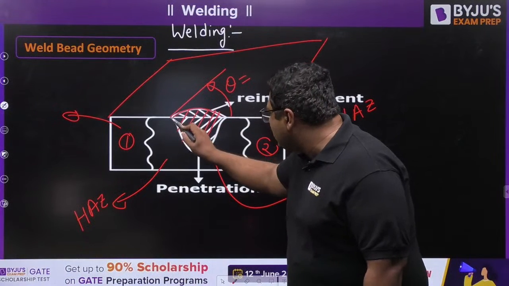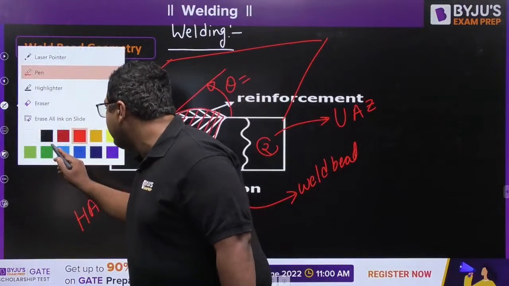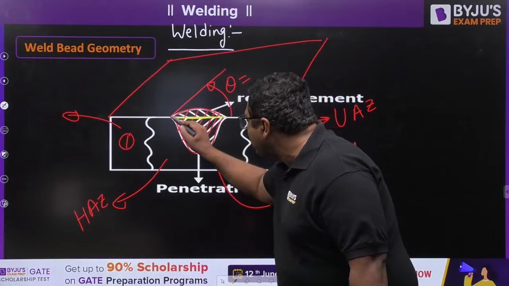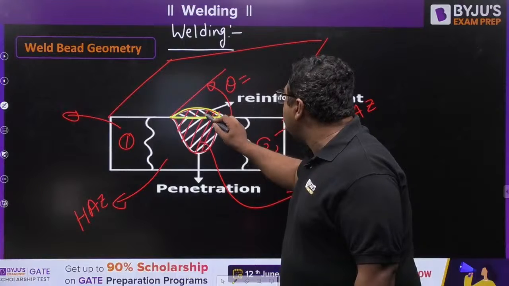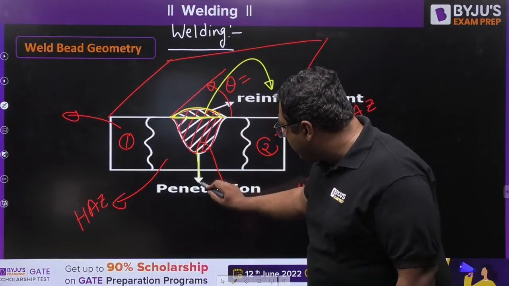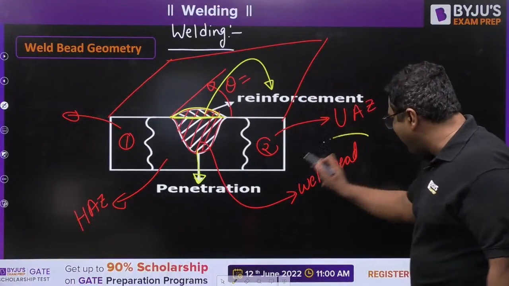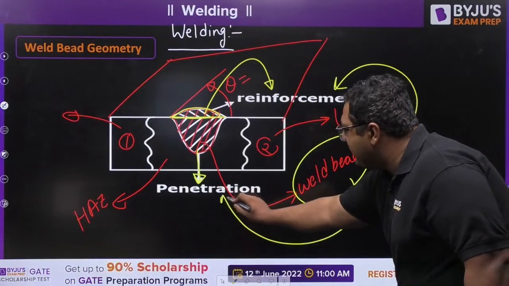This reinforcement, whatever you are seeing, actually has two parts. One part is within the plate, the other part is above the plate. The part which is above the plate is given the name of reinforcement. The part which is below the plate or inside the plate is given the name of penetration. So this weld bead consists of reinforcement and penetration.